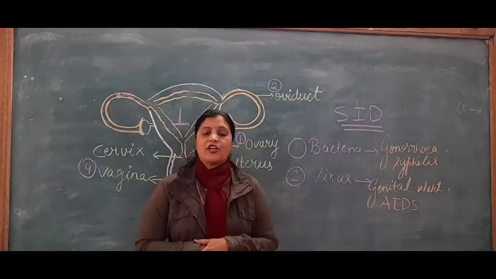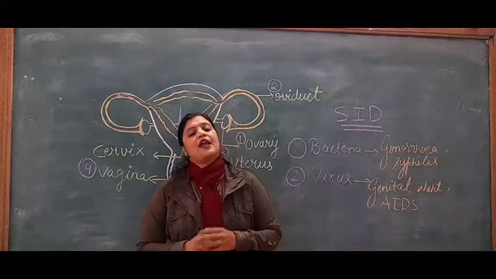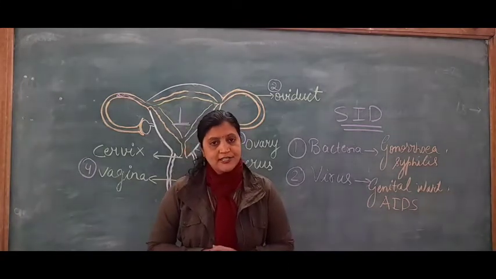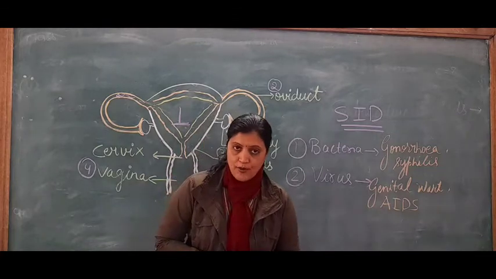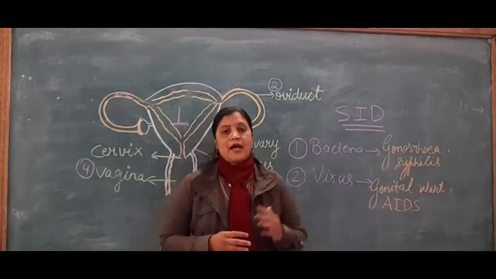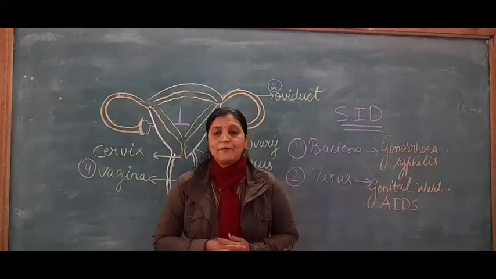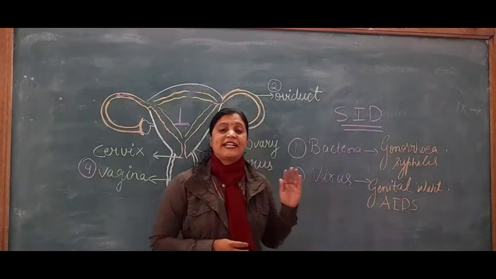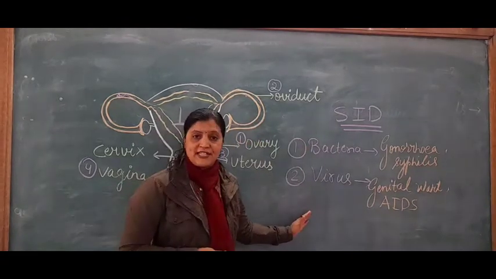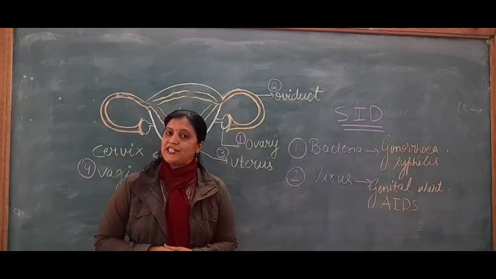In sexual reproduction in humans we discussed the male reproductive system, the female reproductive system, then the steps in sexual reproduction in humans, then the contraceptive devices which prevent unwanted pregnancy. And at last we discussed sexually transmitted diseases, some names of diseases which will be asked in objective questions. So this is all about the chapter.